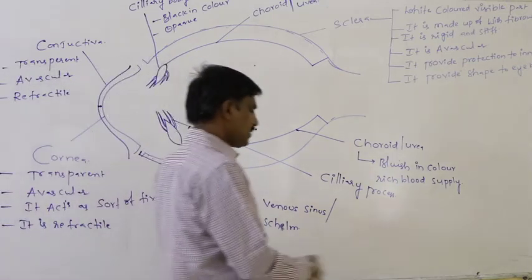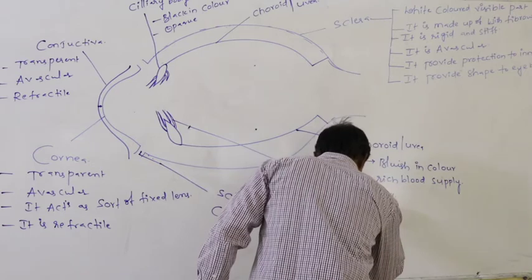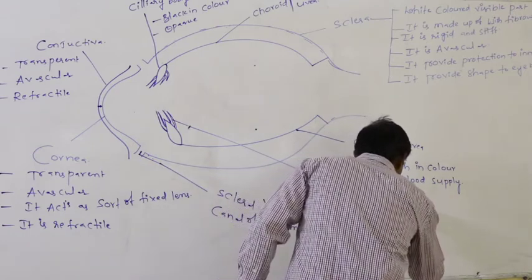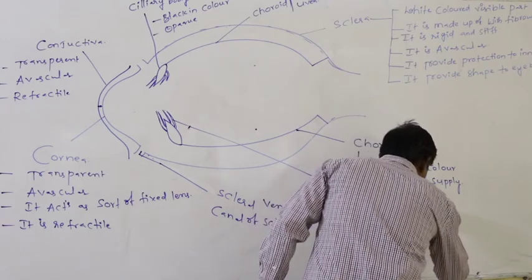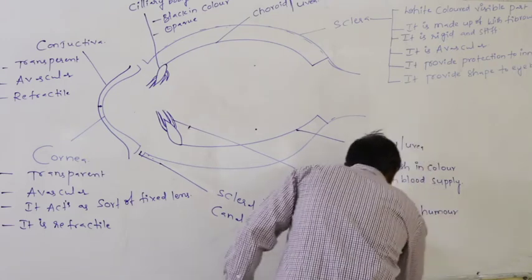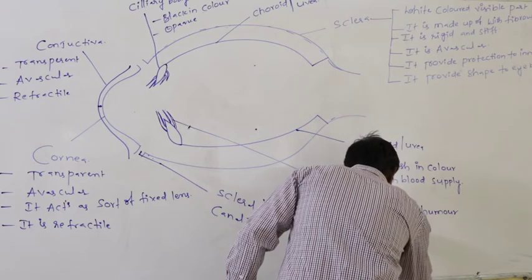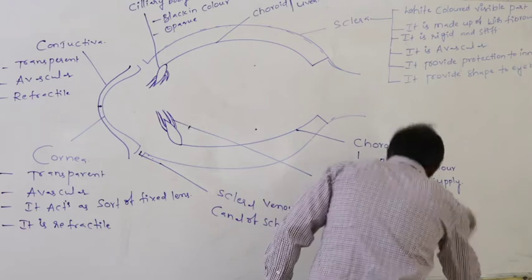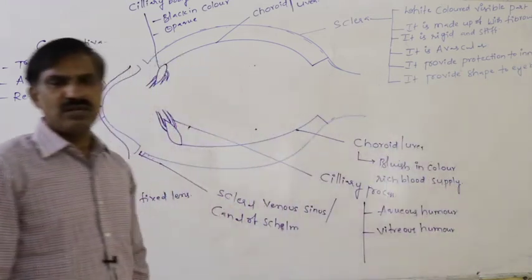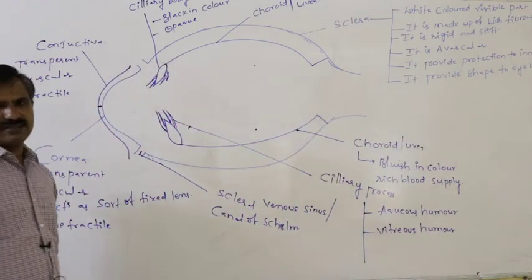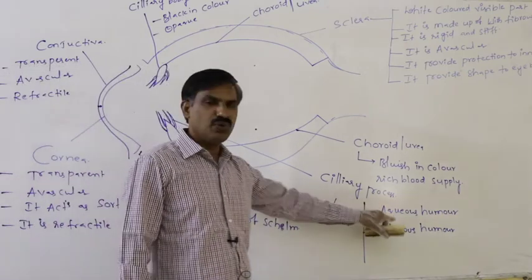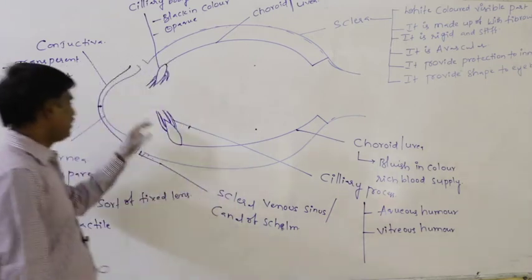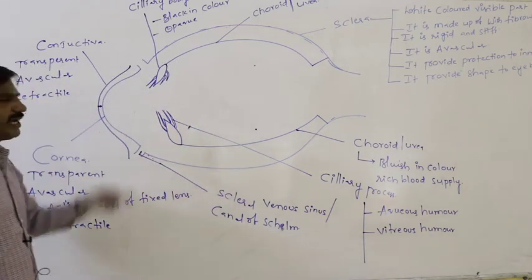This ciliary process is principally useful to secrete aqueous humor and vitreous humor. Definitely ciliary process is always useful to secrete the substance which is present between the cornea and the lens.